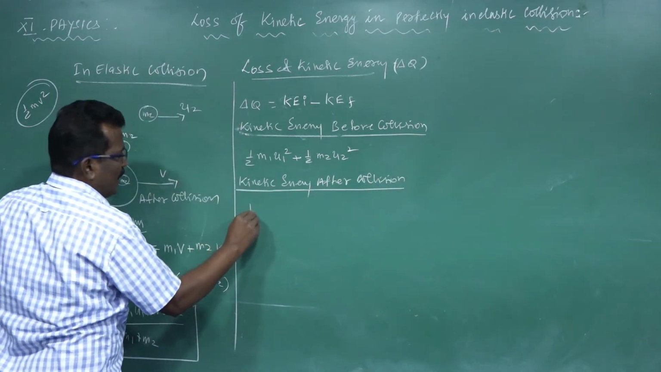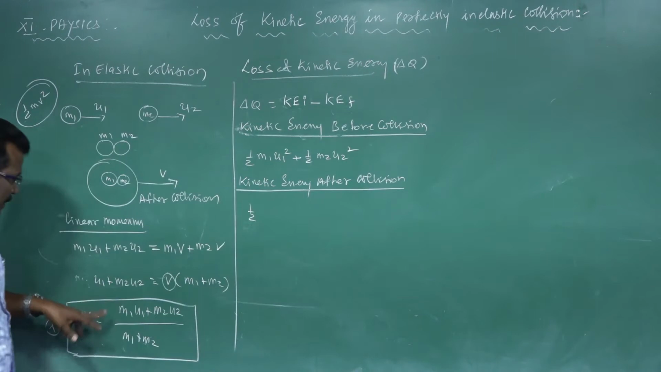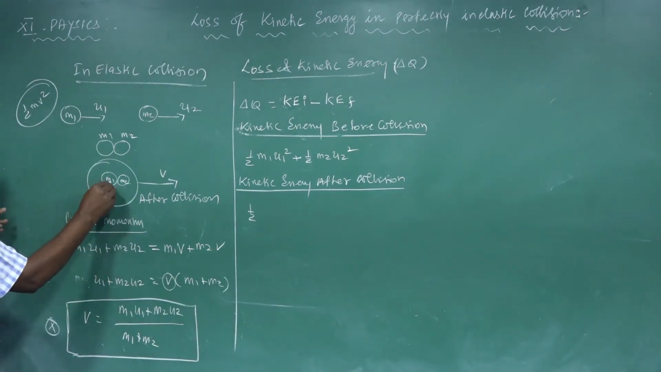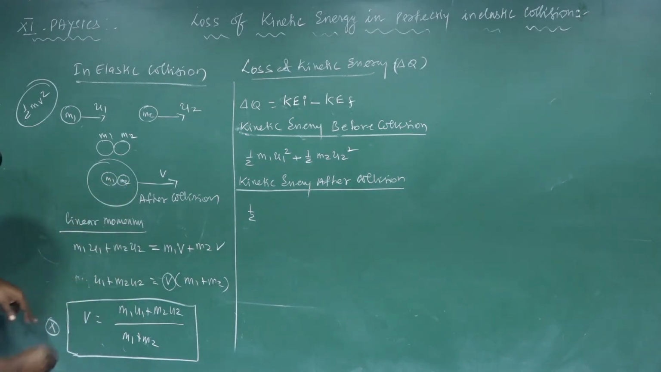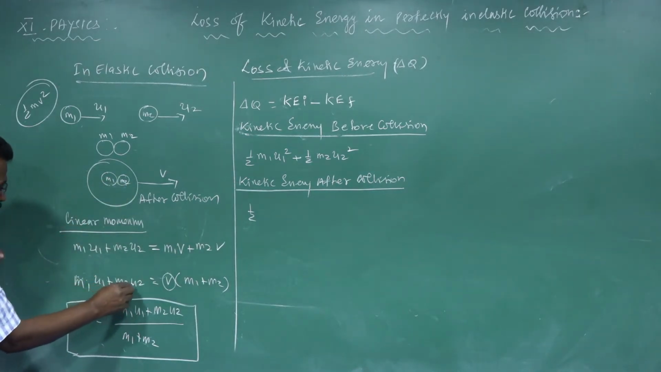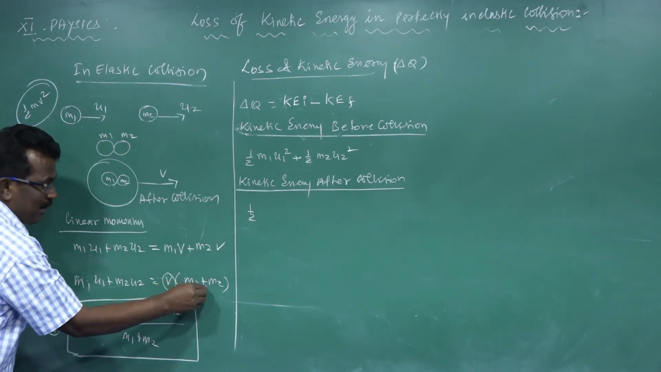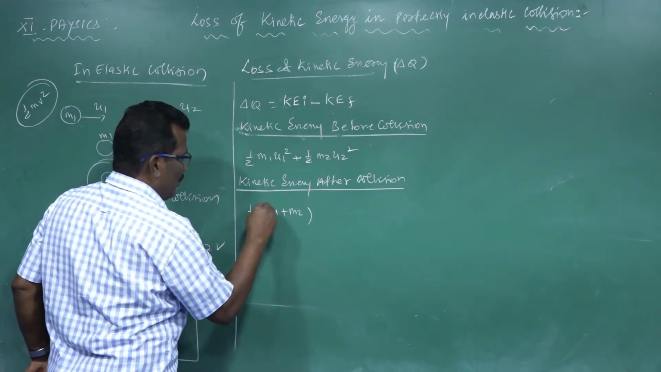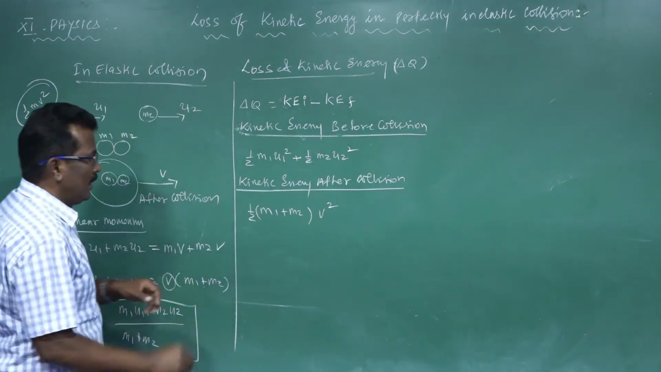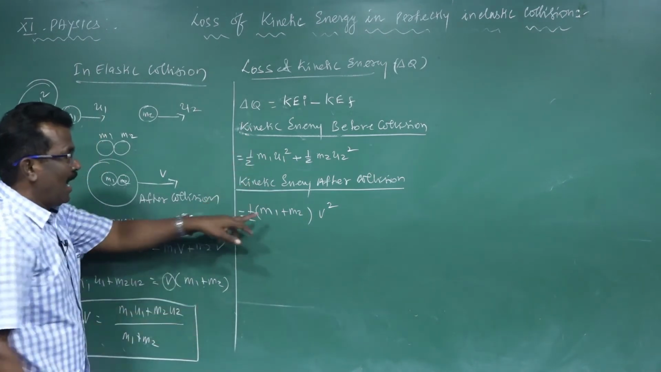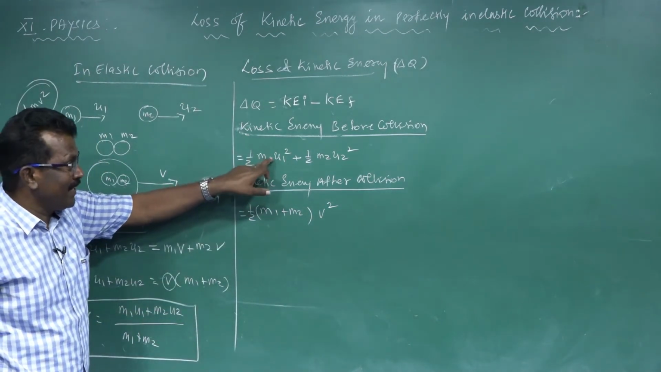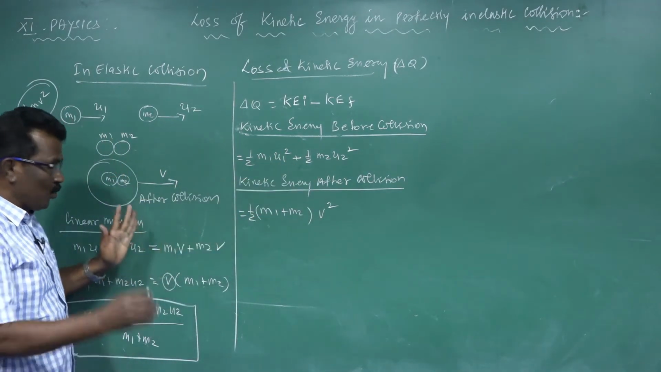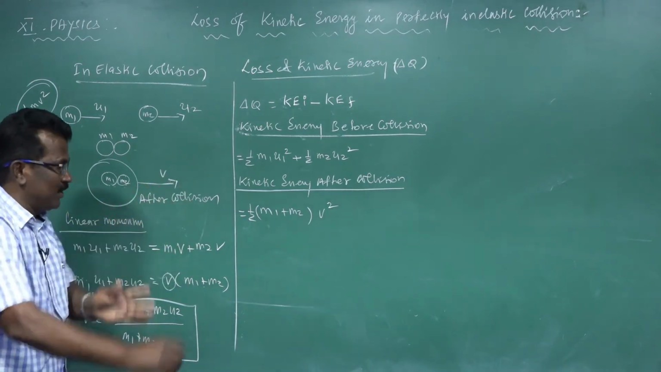Kinetic energy after collision is half mv square, say they are moving with the common velocity. After collision they are moving with the common velocity. So for m1 and m2, the common velocity v is m1 u1 plus m2 u2 divided by m1 plus m2. So half m1 plus m2 v square is the kinetic energy after collision. The kinetic energy before collision is different, because they have different velocities. The two bodies stick together, so they move in the same direction.